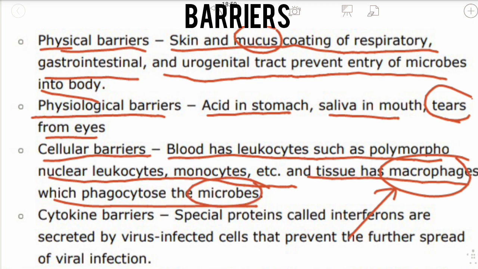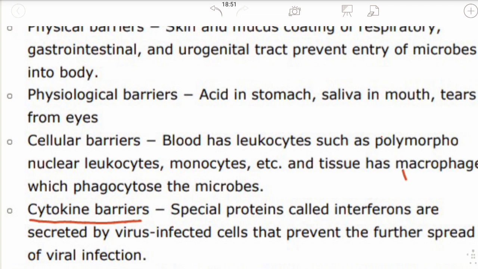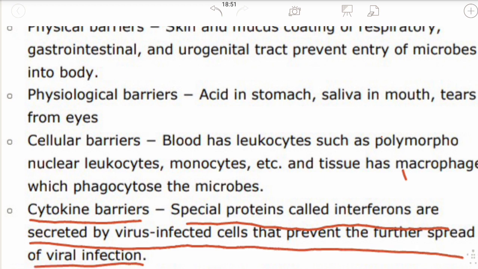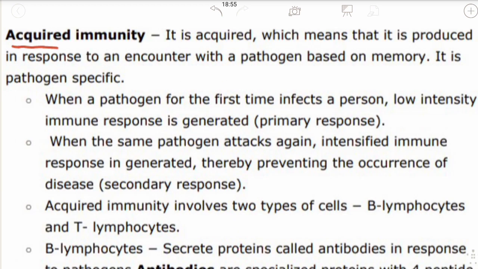Simple. Next one is cytokine barriers. Special proteins called interferons are secreted by virus infected cells that prevent the further spread of viral infection. So what are interferons? They are proteins released by the animal cells which respond to the entry of the virus and inhibit it. These are secreted by virus infected cells and they will prevent the further spread of the infection. Simple.